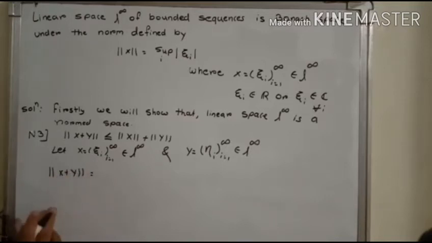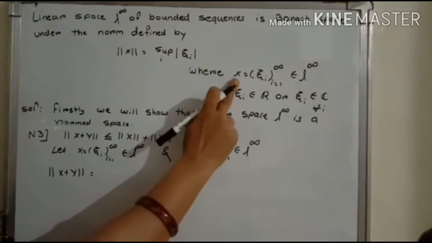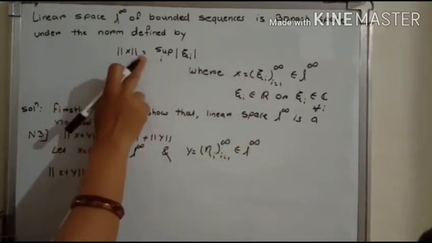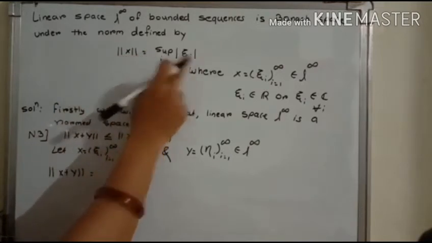Since x is the sequence xi_i, its norm is the norm of x equals the supremum over i of mod xi_i.